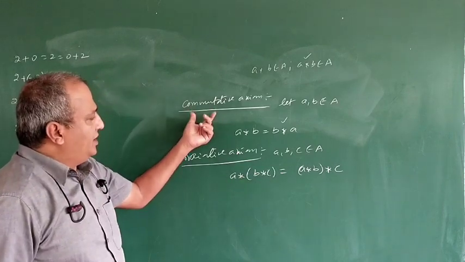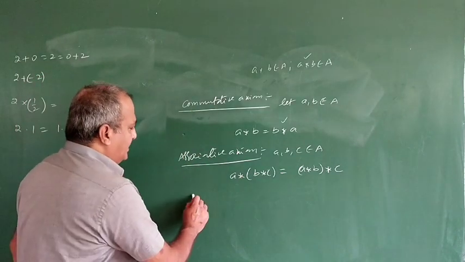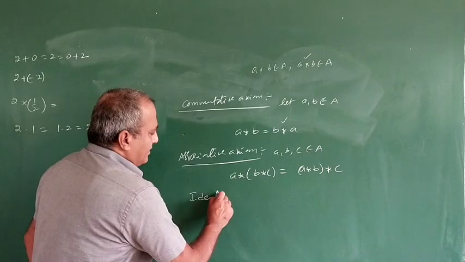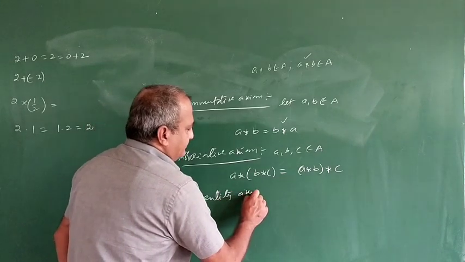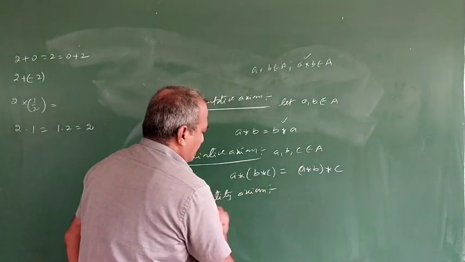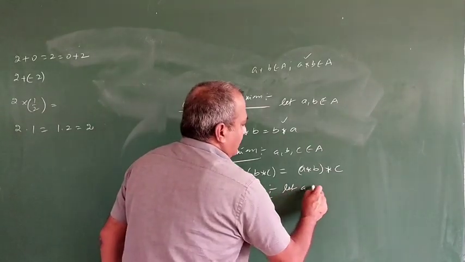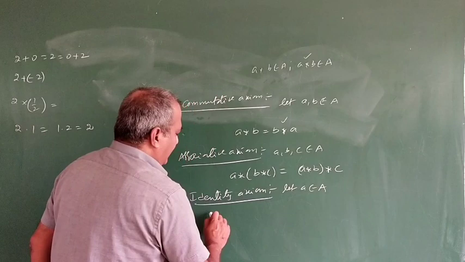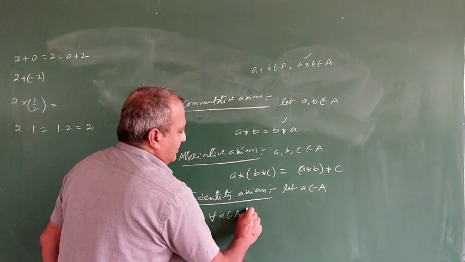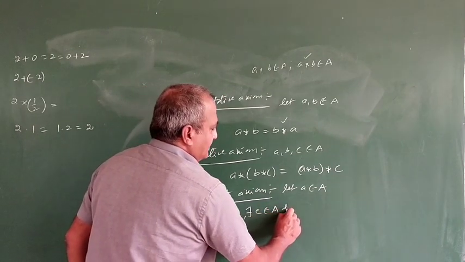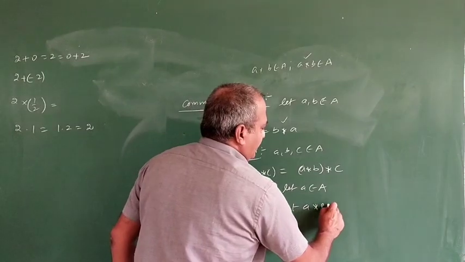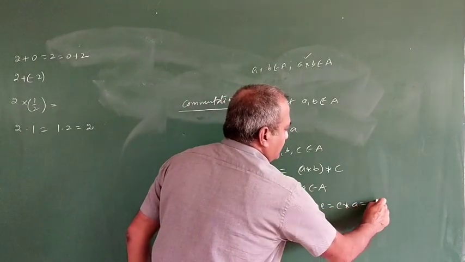So it is commutative, it is associative. Next, the identity axiom. Let a belong to capital A. For every a belonging to A, there exists e belonging to A such that a star e equals e star a equals a.